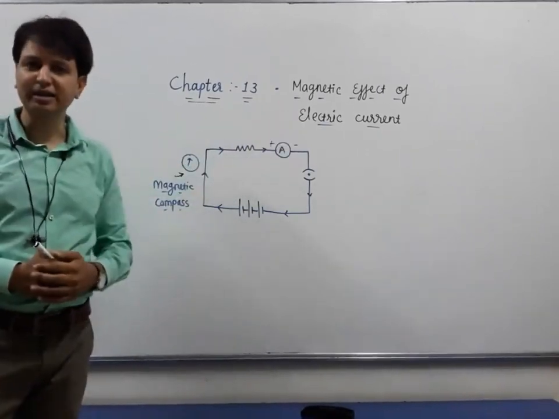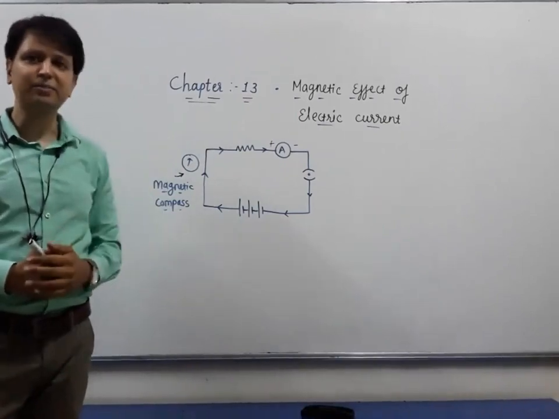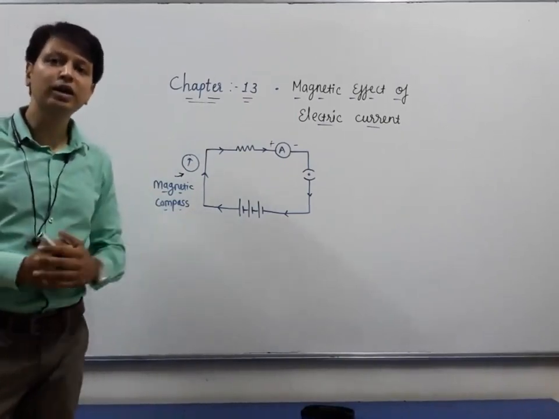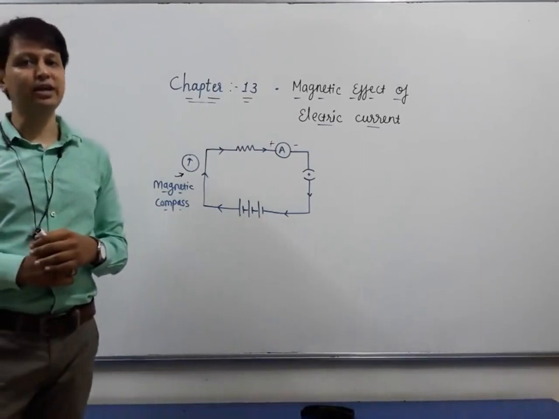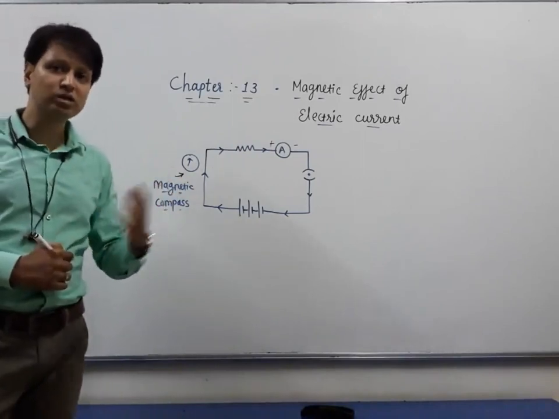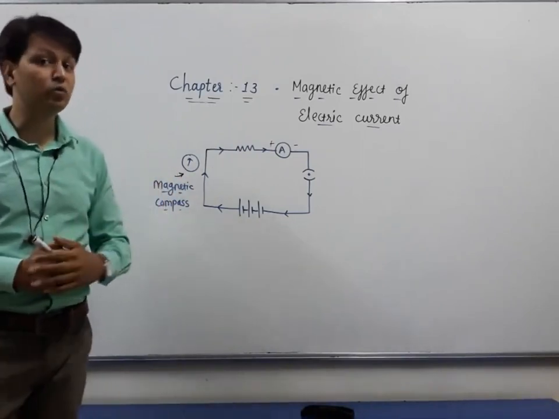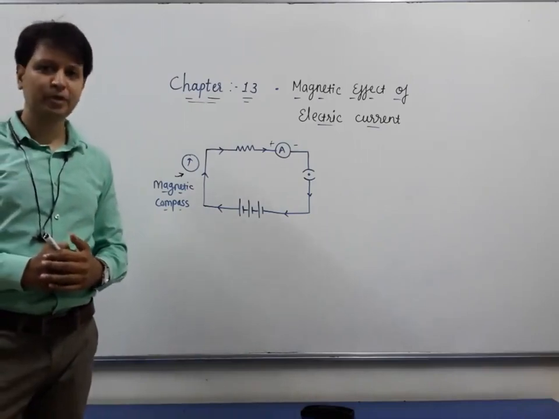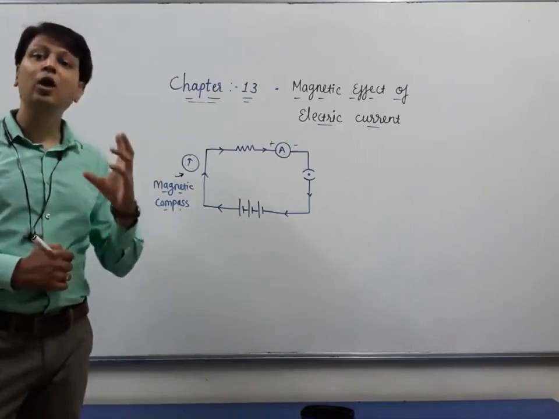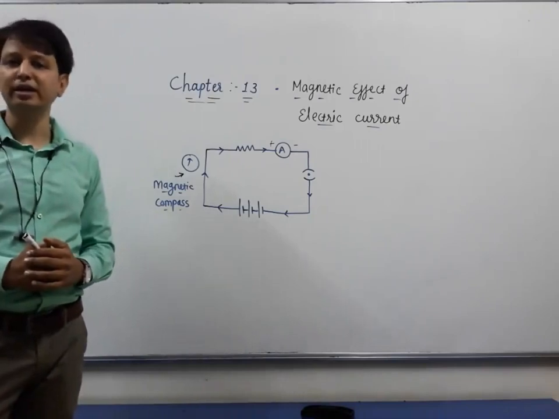Effects of electric current. In the earlier chapter, that is electricity, we learned about the heating effect of electric current. That means heat was dissipated when electric current was passing through a conductor. So here we are going to study another effect of electric current.